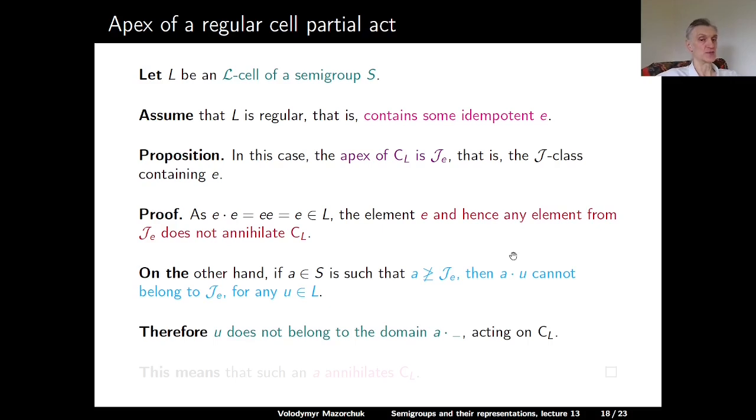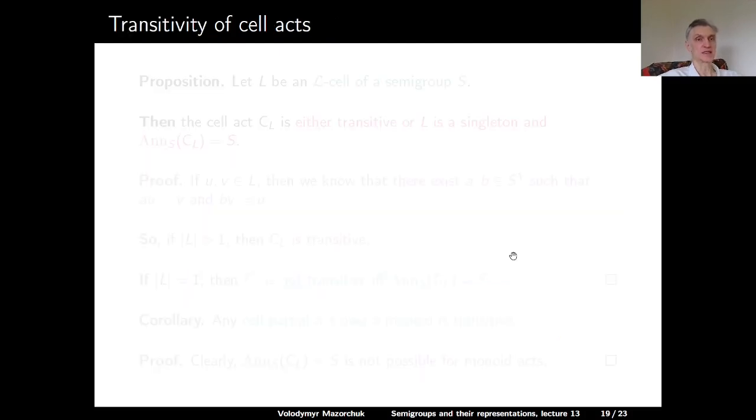Therefore, U doesn't belong to the domain of A acting on our cell partial act C_L, and this means that such A must annihilate C_L. So indeed, J_E is the minimal two-sided class with respect to the two-sided order which does not annihilate our act. Next, let us discuss transitivity of cell acts.